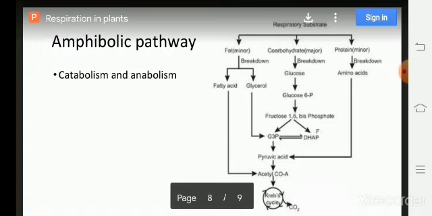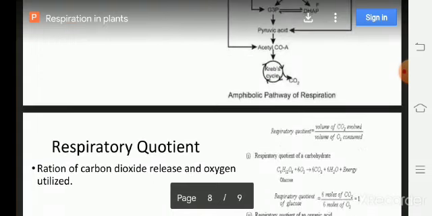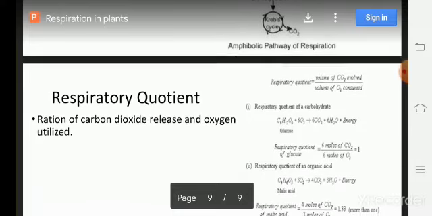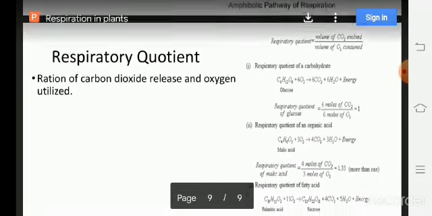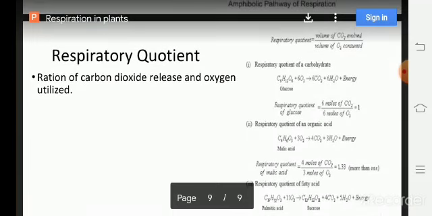Then we understood the last part, called respiratory quotient, the ratio of the volume of carbon dioxide evolved over the volume of oxygen consumed during respiration.